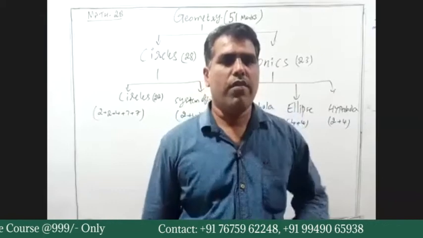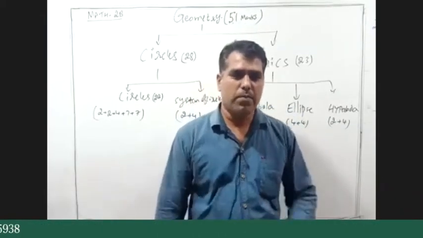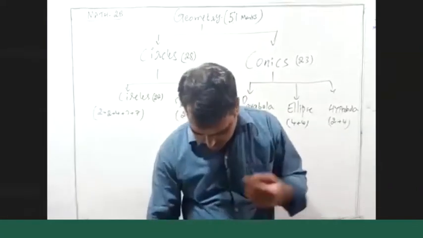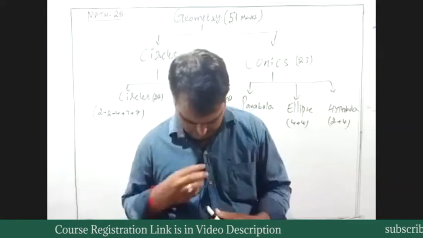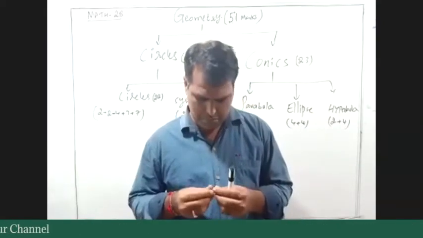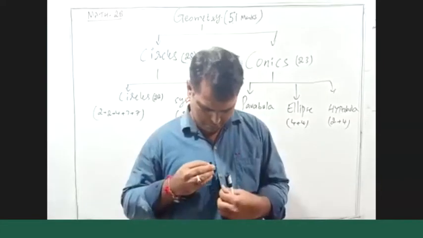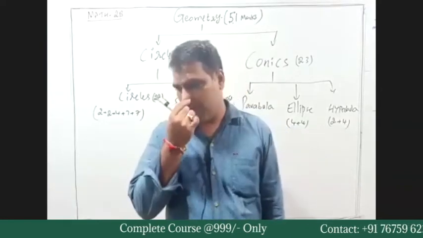Now, half of the part of Maths B was finished. That is, the calculus part was finished. Now the part remaining is the geometry part.